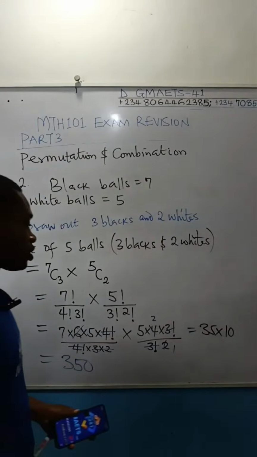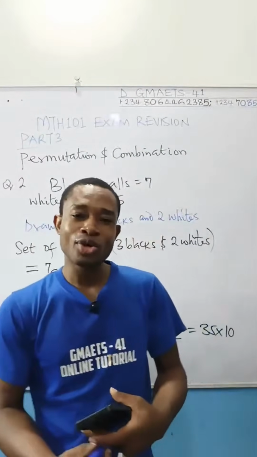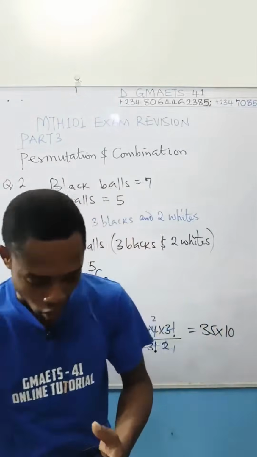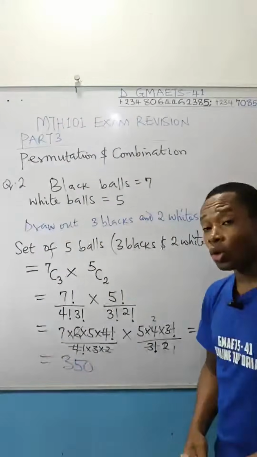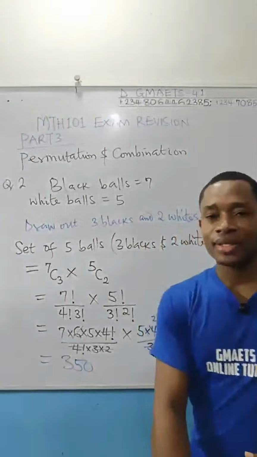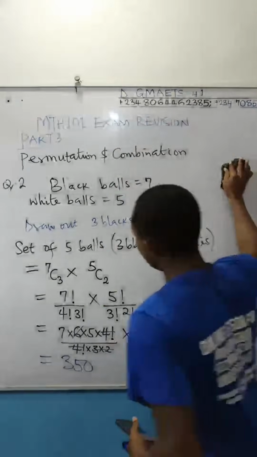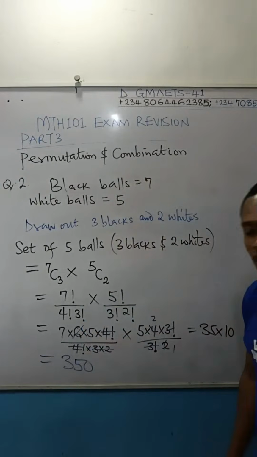350. So if you are to do the draw, you are going to get 350 sets of balls. Are you following? 350 sets of balls can be drawn. And that is the solution to this problem. We are done with it. I'll wipe this, and we are done with this revision per se.